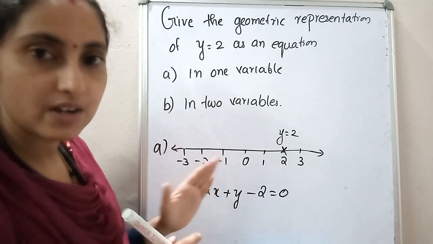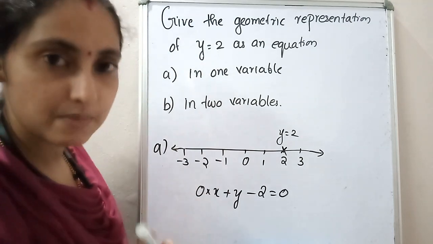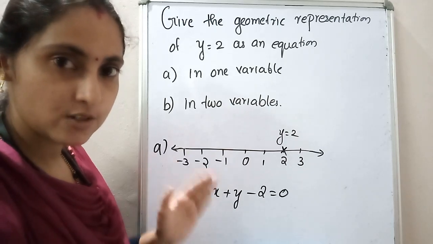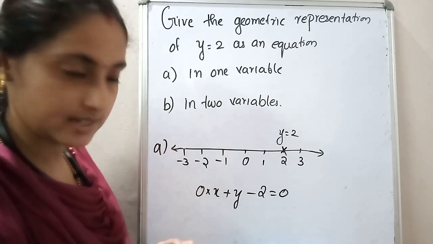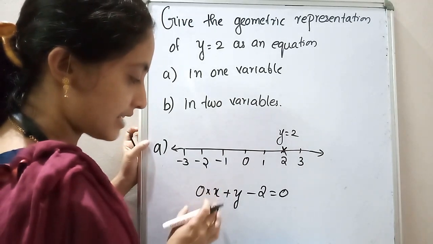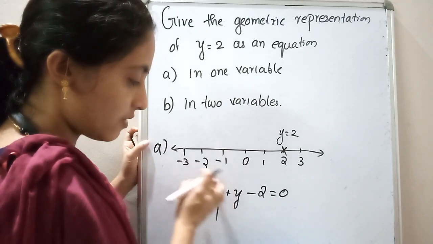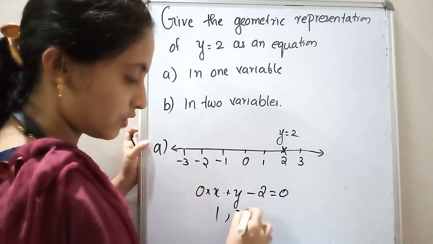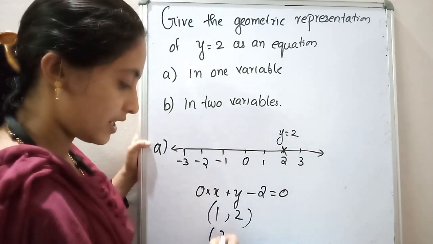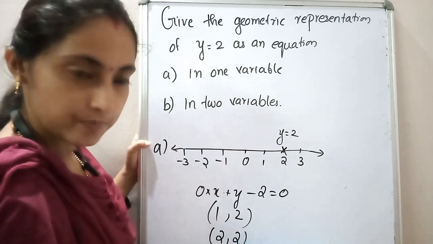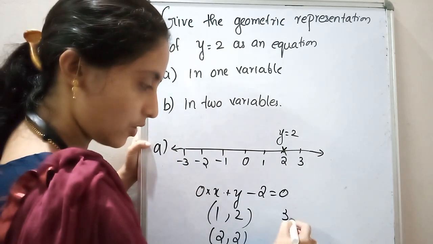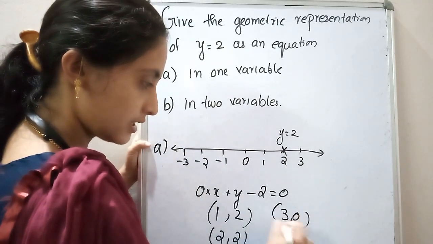y is always constant. That means the value of y will not change, but the value of x can change. Why is it 0 here? When we multiply a number into 0, the answer is 0 itself. So you can find the coordinates. If you put x is equal to 1, what's the value for y? The x term will always be 0, so the y value is 2. So one point is 1, 2. Then I will put x is equal to 2, what is it? 2, 2. Then x is equal to 3, anyway that value is 0 itself, so 3, 2.